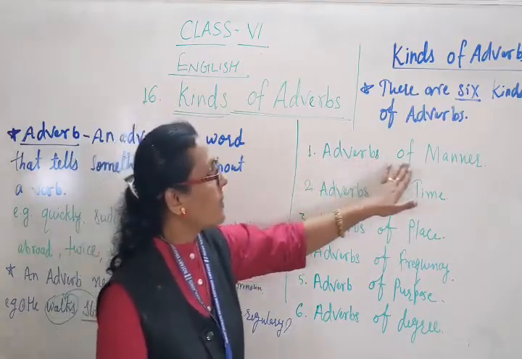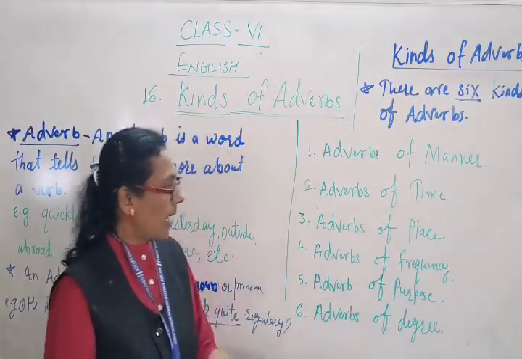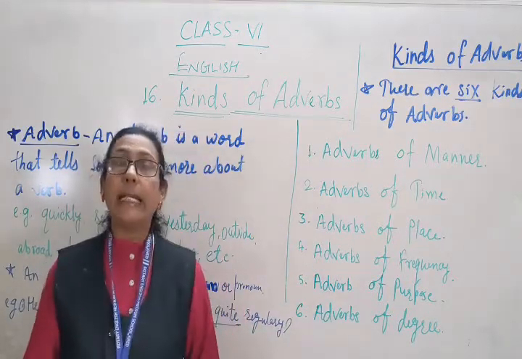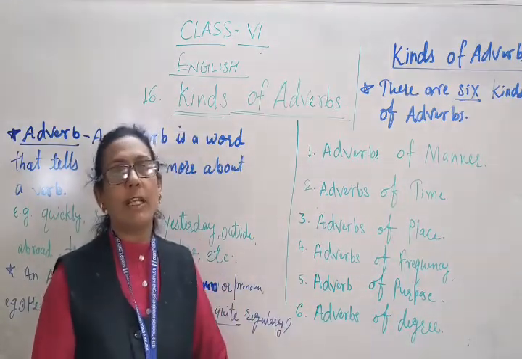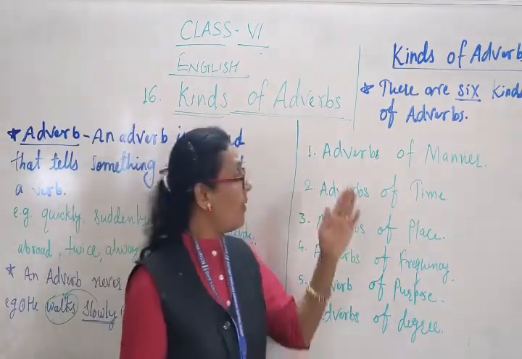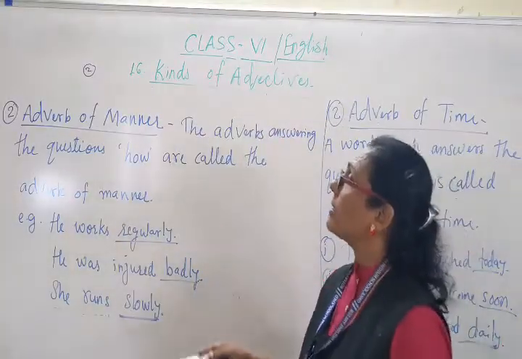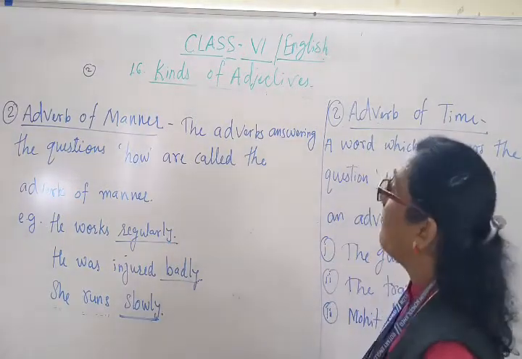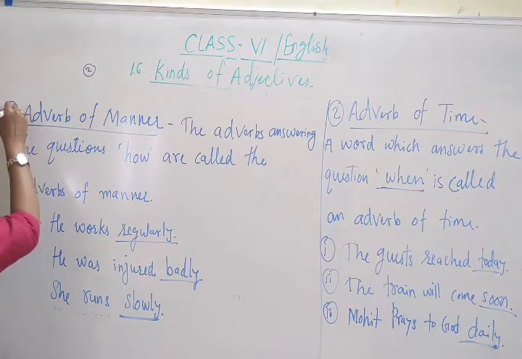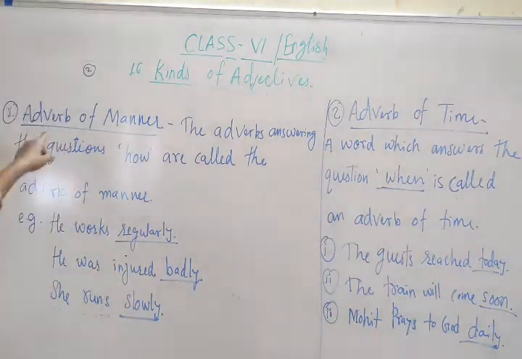The first is adverbs of manner, then adverbs of time, adverbs of place, adverbs of frequency, adverbs of purpose, and adverbs of degree. So we will learn these 6 in this lesson, one by one. The first one is adverb of manner.